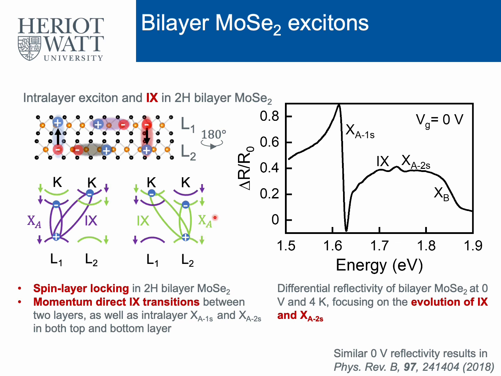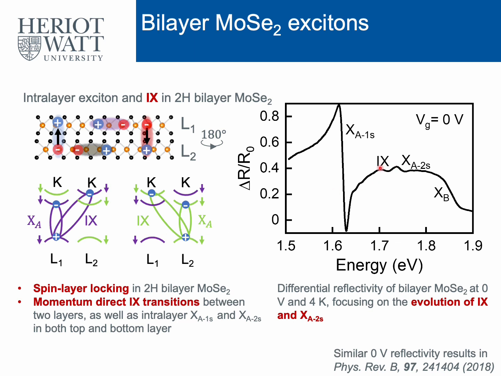Then let's look at the exciton in bilayer MoSe2. Here we can see, in addition to the intralayer A exciton in each layer, we have the interlayer exciton with electron and hole separated in two layers. And in 2H stacking, layer 1 and layer 2 are 180 degrees rotated compared to each other. So the spin-valley configuration at the K valley in layer 1 is opposite to that in layer 2, so the spin index and layer index are locked in 2H bilayer.